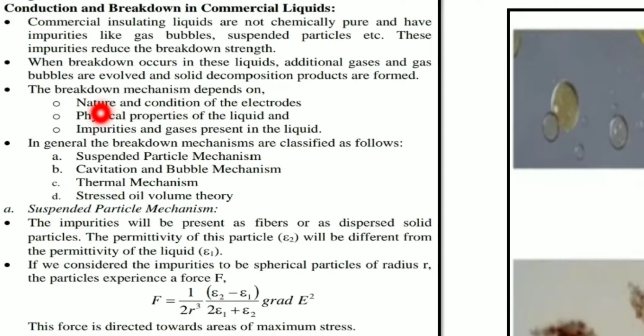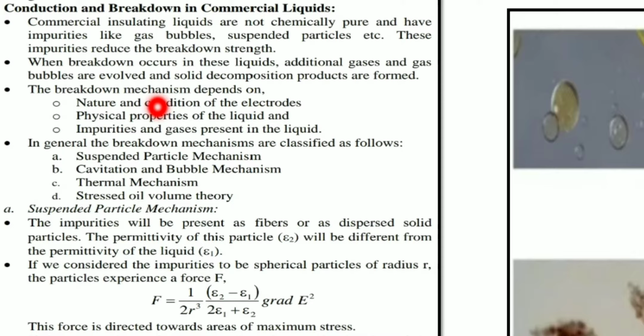That is why the breakdown mechanism mainly depends upon these three factors. The first one is the nature as well as the condition of the electrodes. What is the meaning of this? Nature in the sense that either it is a sphere electrode or it may be uniform parallel plane electrodes. Condition in the sense that it should be a smooth surface, and there should not be any irregularities on the surface of the electrodes.